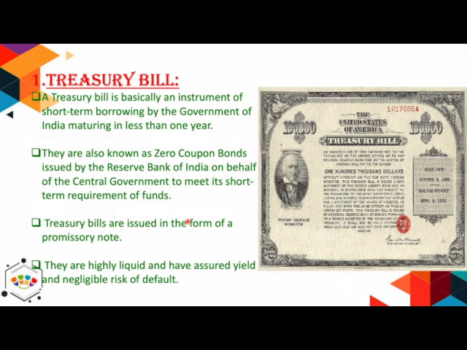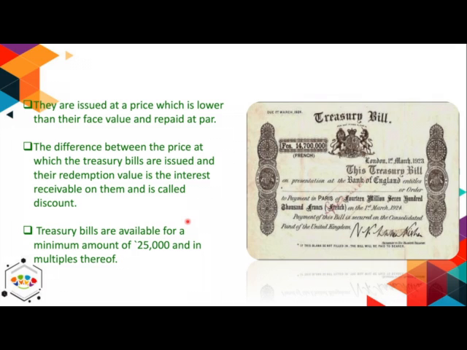Usually their maturity period is 14 days, 91 days, 182 days and 364 days. These bills are generally bought by commercial banks, non-banking financial companies, means the NBFCs, LIC, UTI, GIC, etc. These treasury bills are of highly liquid nature because the RBI is ever ready to buy them on discount. They are issued at less than the face value, while the payment is made at the face value.